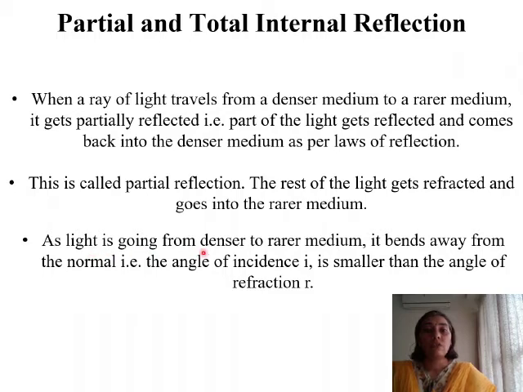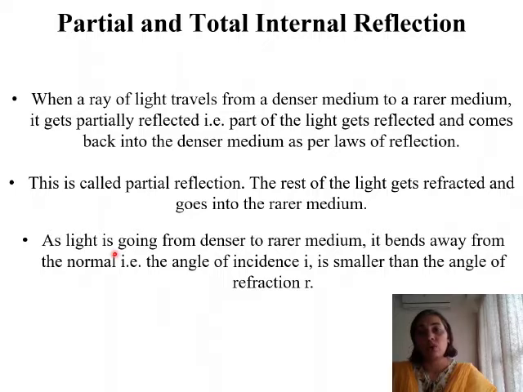As light is going from denser to rarer medium, it bends away from the normal. That is, the angle of incidence i is smaller than the angle of refraction r. This is also what we have studied. Since the light ray is traveling from the denser medium into the rarer medium, the ray of light will go away from the normal.